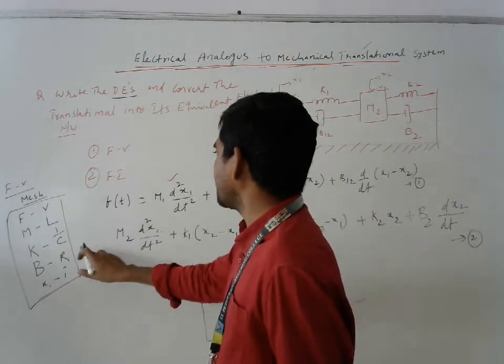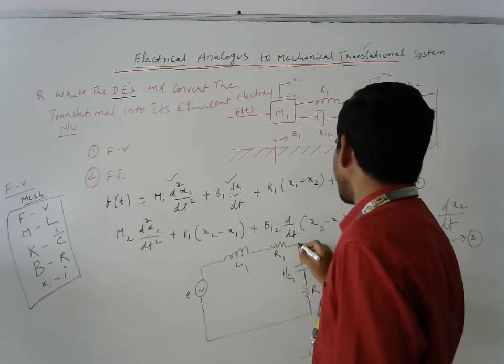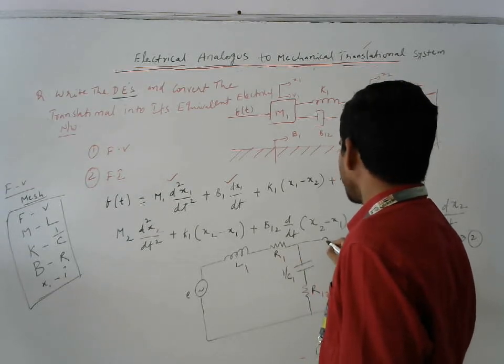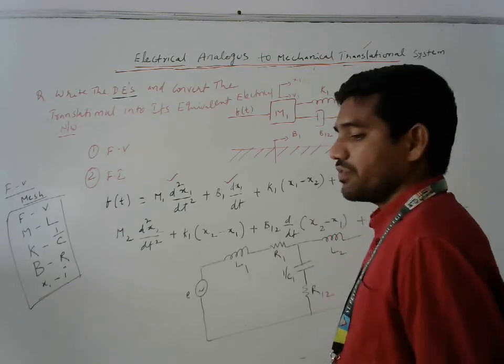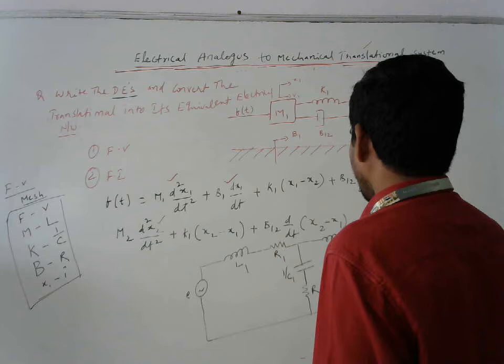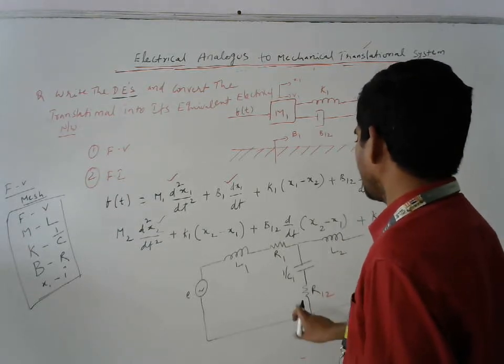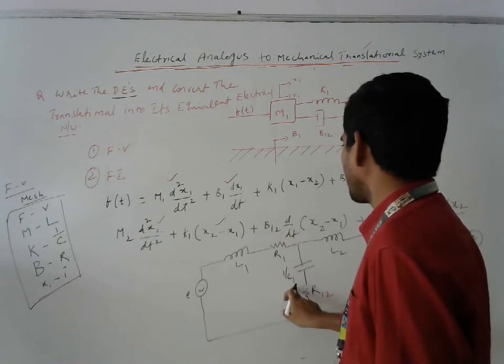Next, the next equation we have to write is M2 into d square x2 by dt square. M is replaced with inductance L, so instead of that we need to write L2. This is completed. K1 is nothing but the spring, already it is there, K into x2 minus, this value we are also going to get.